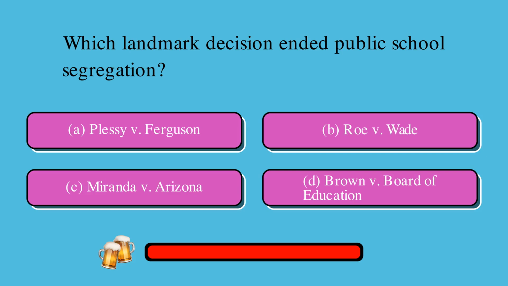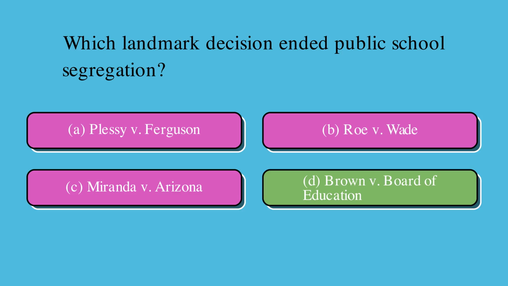Which landmark decision ended public school segregation? Is it A, Plessy v. Ferguson, B, Roe v. Wade, C, Miranda v. Arizona, or D, Brown v. Board of Education? The correct answer is D, Brown v. Board of Education.